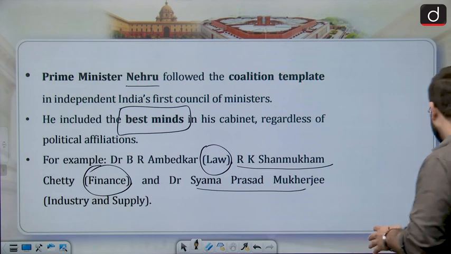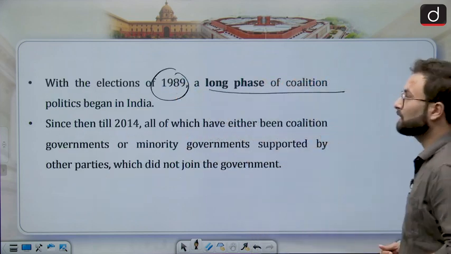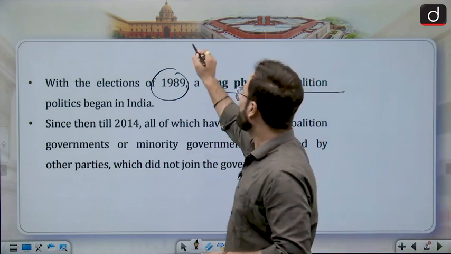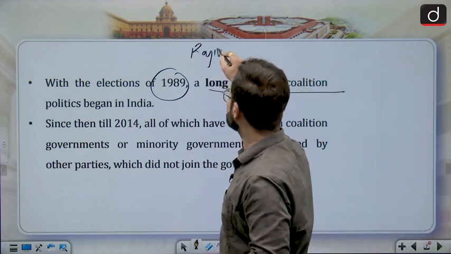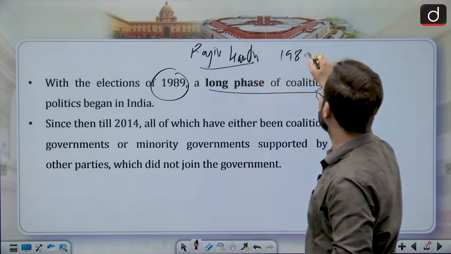After that, with the elections of 1989, a long phase of coalition government began in India. This is the time after Rajiv Gandhi's period, that is 1984 to 89.